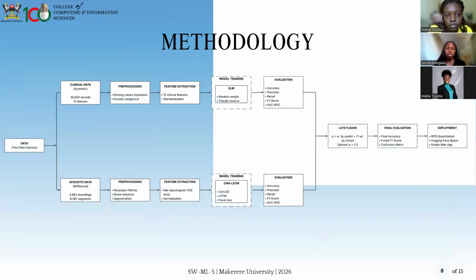And our methodology, this is what we are going to be looking at, starting from the two data sources, which is clinical data, which is synthetic with 30,000 records. We shall do pre-processing with imputation of missing values and encoding of categorical values, then extract 12 clinical features, which will be standardized, then model training. From the clinical models, we chose the extreme learning machine model, and we trained it using random weights as well as pseudo-inversion, and we shall evaluate it based on specific metrics, that is the accuracy, precision, recall, F1 score, and the area under the ROC curve.